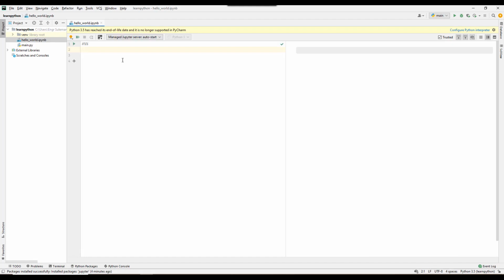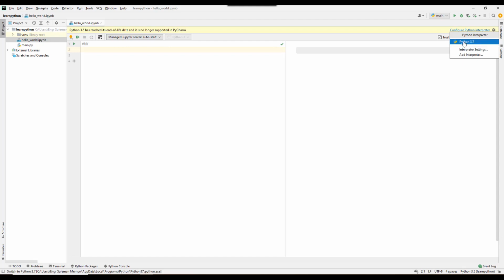Right, now you can see that we have installed Jupyter Notebook. It shows one message that Python 3.5 has reached its end of life date and is no longer supported in PyCharm. So it is better to install the upgraded version of Python 3.6, 3.7 and onwards, so that it is supported.